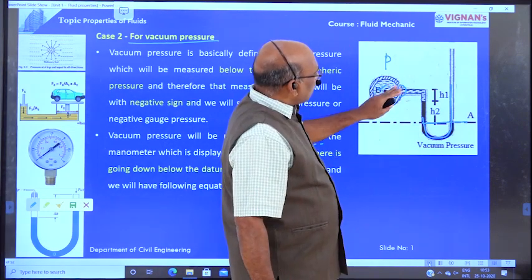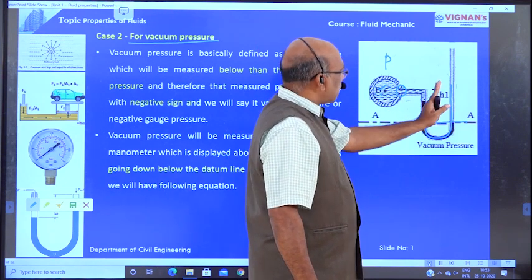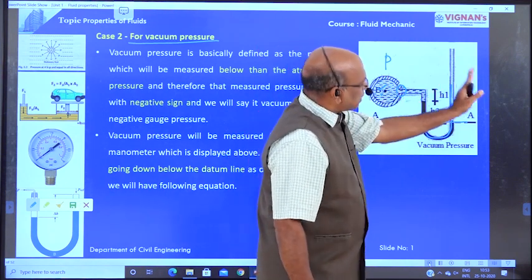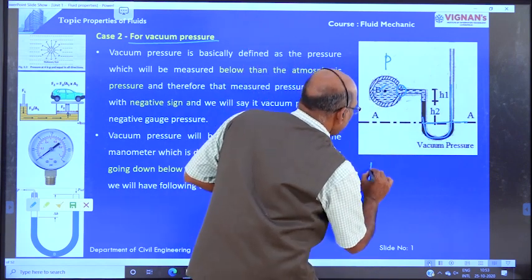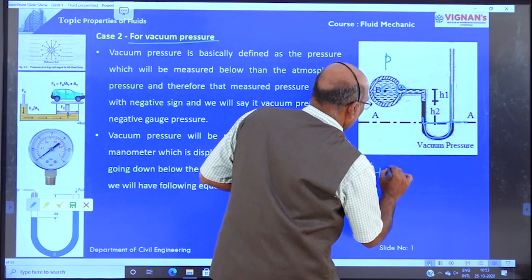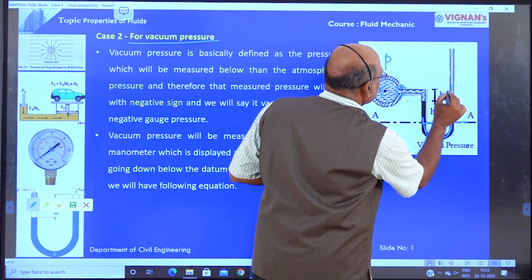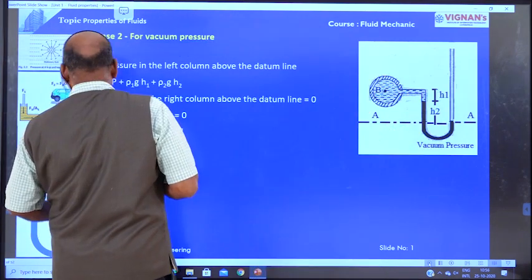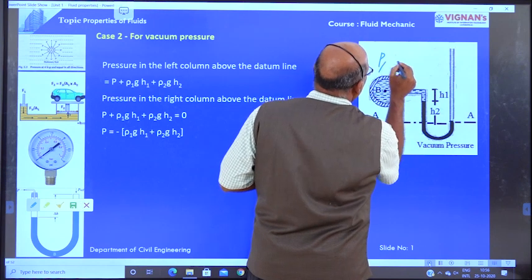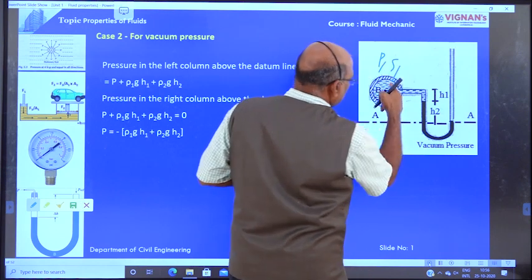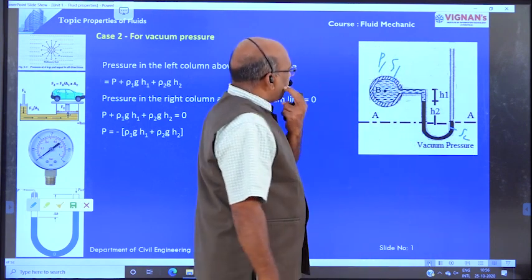What are the pressures in the left side limb above the datum line, and what are the pressures in the right side limb? The pressure in the left side limb is equal to P plus rho 1 g h1. This is the h1. Here rho 1 is the density of the flowing liquid. S1 is the specific gravity of the flowing liquid, and S2 is the specific gravity of the heavy liquid.